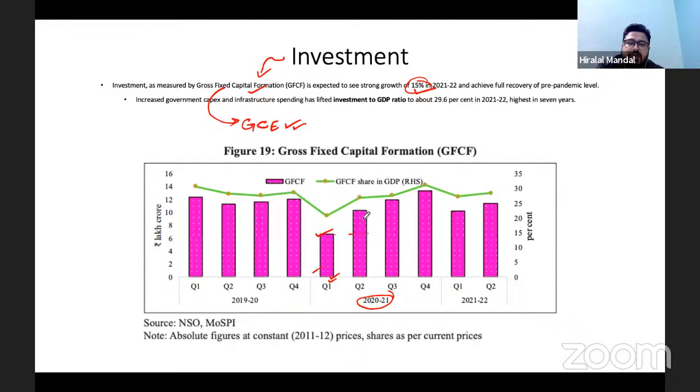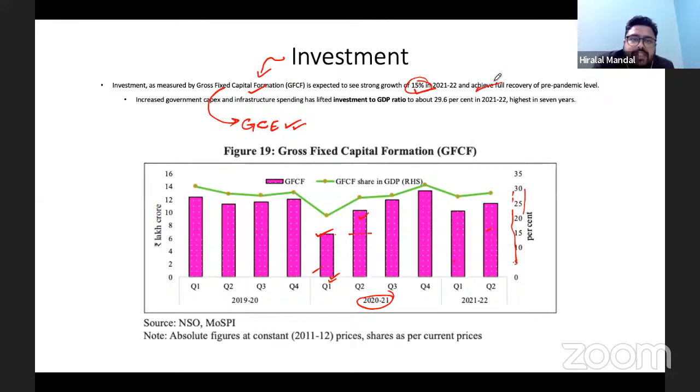government expenditure, and the result started reflecting in gross fixed capital formation, which has continuously increased till quarter 4 of 2021. This year we have seen a slight dip, but it is again increasing. So we will see its growth as it happens every year. You can see a continuous rise of gross fixed capital formation, and similarly there is a continuous rise in this year as well.